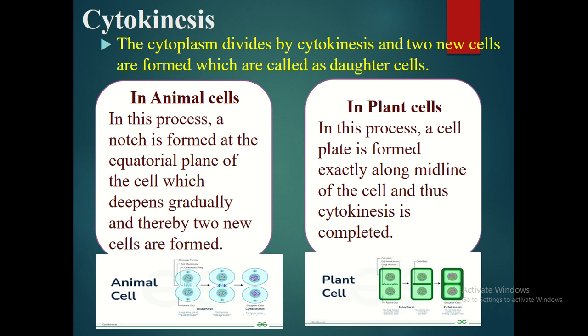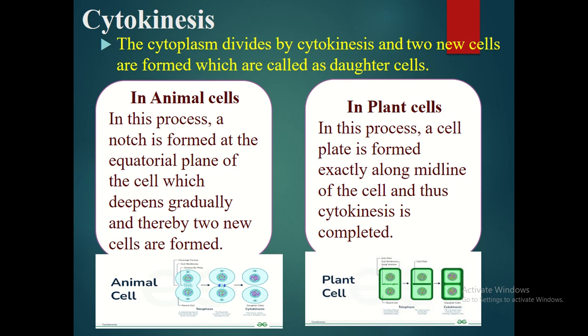In animal cell, a notch is formed at the equatorial plane of the cell which deepens gradually and thereby two new cells are formed. Animal cells के पास cell wall नहीं है, इसीलिए वहाँ पे notch form होता है और वो notch slowly deep होते हुए two different cells are formed.